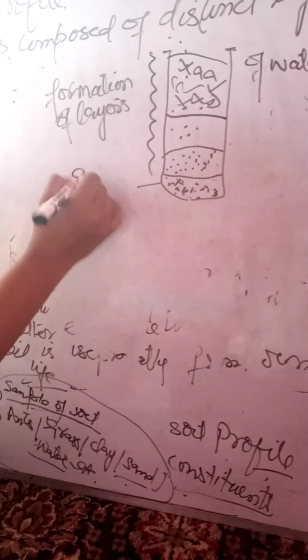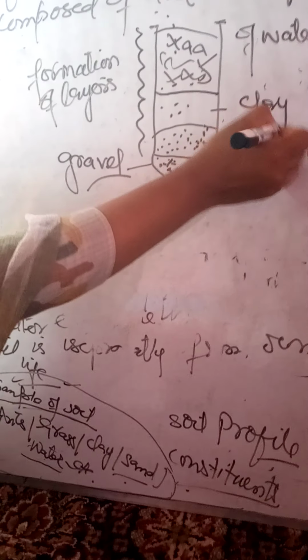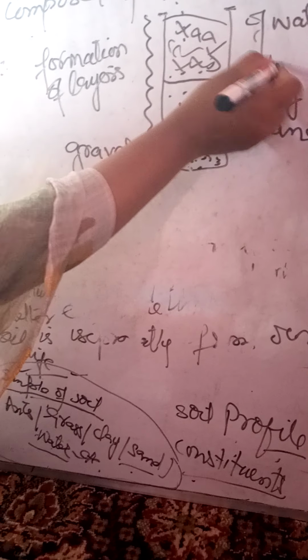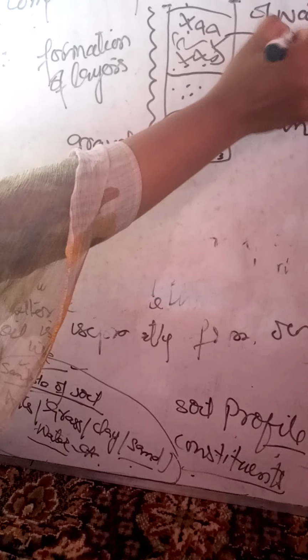First layer you will see will be gravel. Okay, students, gravel. And the second layer is sand. And the third layer is clay. Then is water, and then is humus.